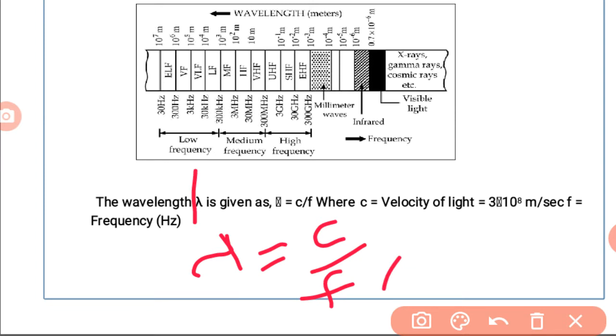So when frequency increases, the wavelength decreases. That is why in the very high frequency range, lambda is small. That means there is an inverse relationship between wavelength and frequency. This radio frequency spectrum is divided into a number of frequency bands, and each band is allotted to a communication system.